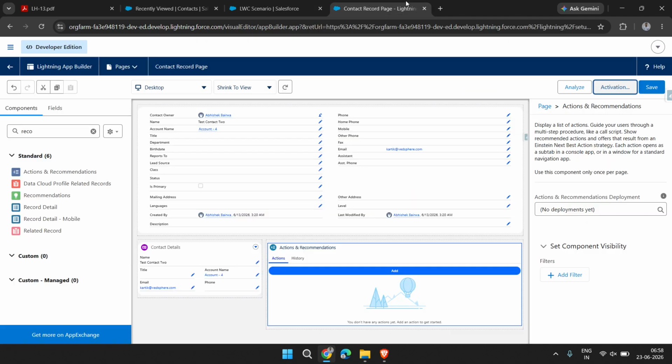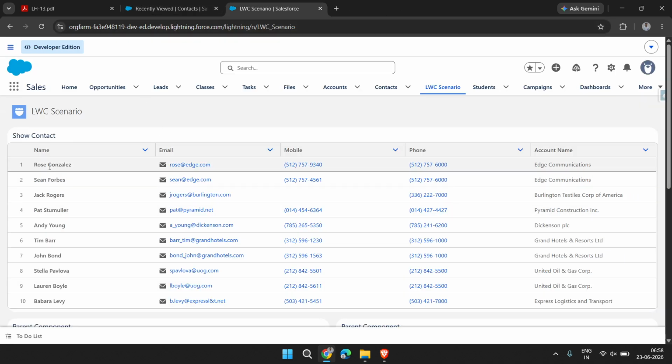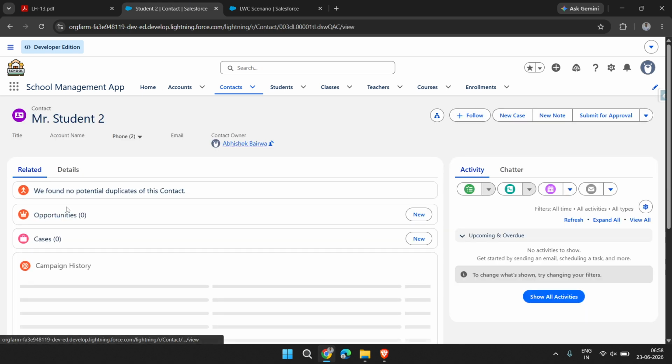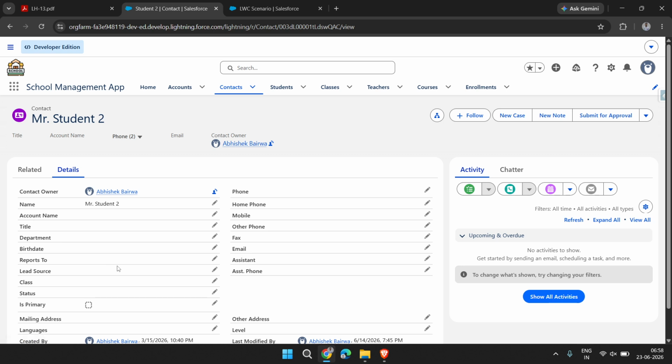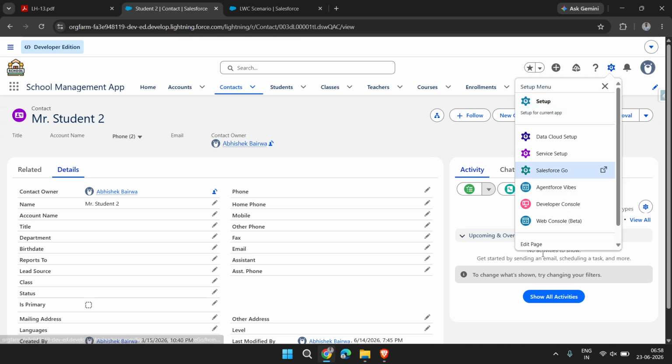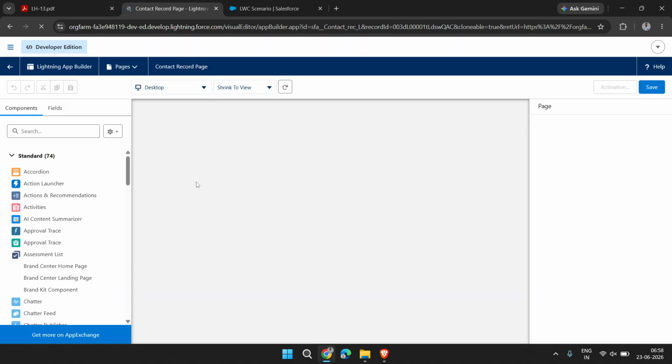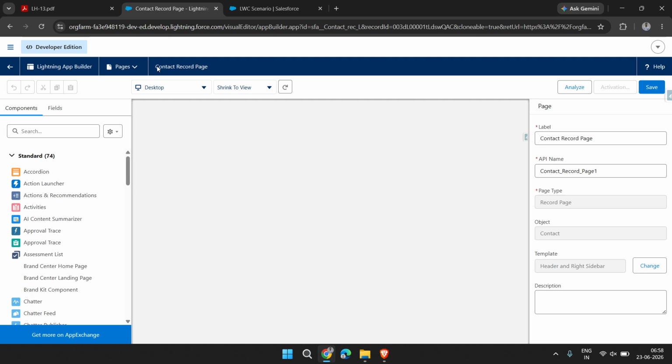So that's how you can create this record page and add it for any record page. So now the second thing I want to show you is how we can edit it. So first, you can go from here, click on edit page, and it's going to the contact record page.